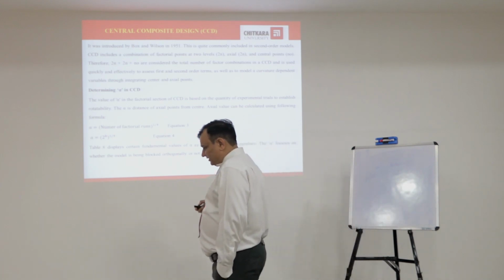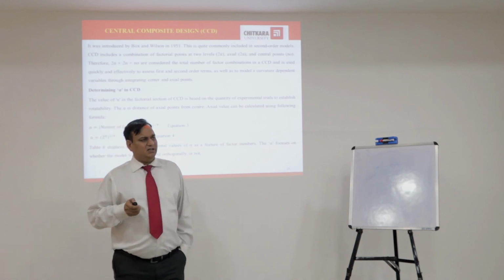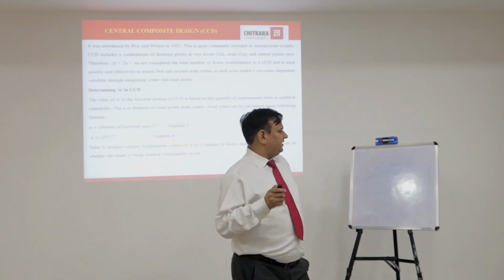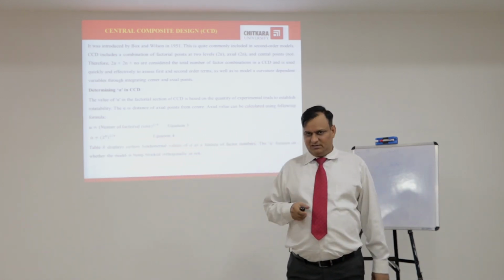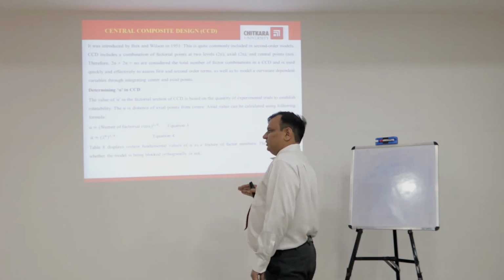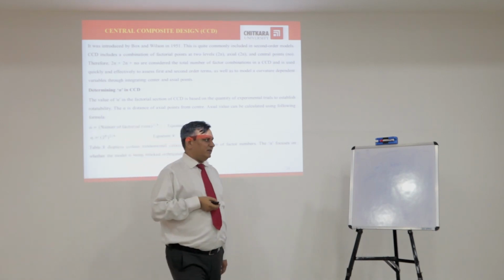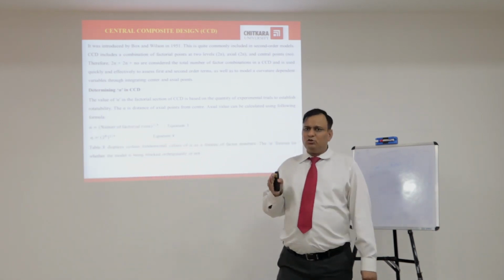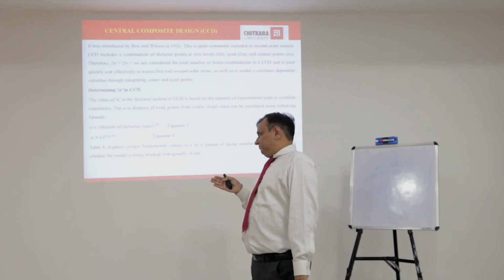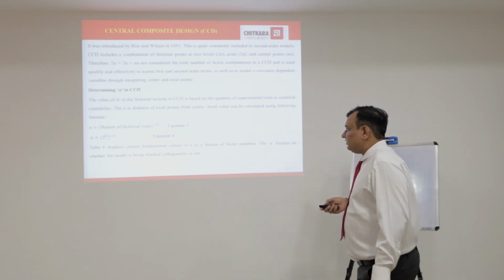If we talk about BBD and CCD, why do we select CCD? In CCD, we study the effect of different types of independent and dependent variables at 5 levels. There are 2 more types of levels apart from +1, -1, 0. These are axial points, axial levels we can say. We study the effect of independent variables below low levels and above high levels.